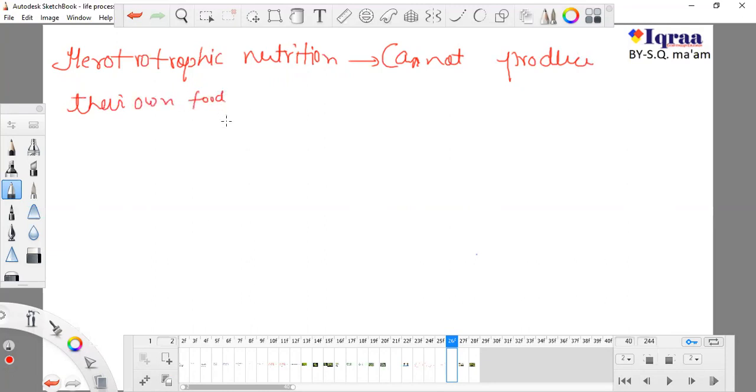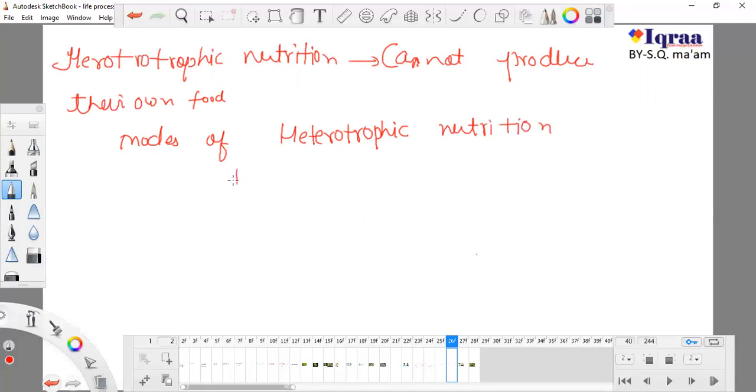Okay, so it is known as heterotrophic nutrition. There are several types of modes of heterotrophic nutrition. Right now I'm writing modes of heterotrophic nutrition.